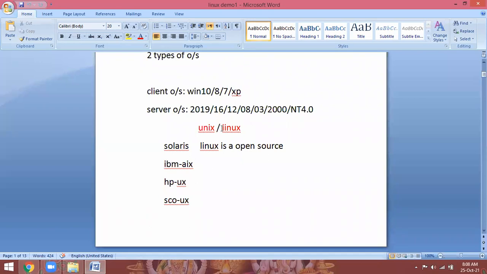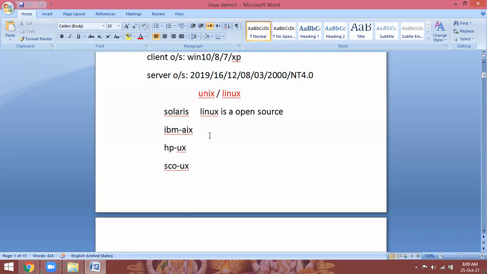Unix or Linux, everybody will be confused. Linux is a flavor of Unix. So Unix flavors are Sun Solaris, now it is Oracle Solaris, IBM AIX Unix, HP Unix, SCO Unix, Linux also. But Linux is open source. Open source means anybody can easily download the source kernel from internet. It is a freeware. You can add some features, you can release your own operating system. I can add some features, I can release my own operating system.